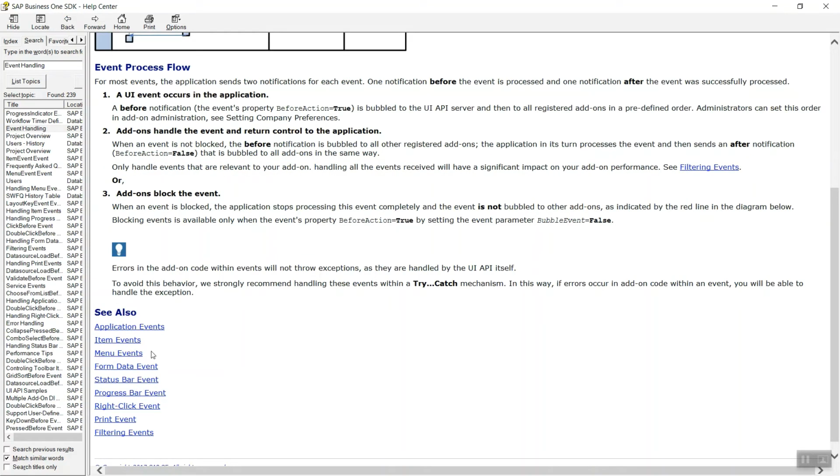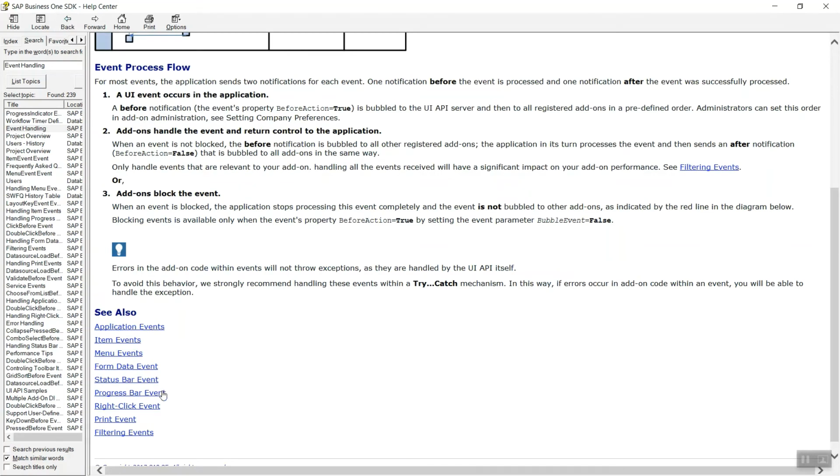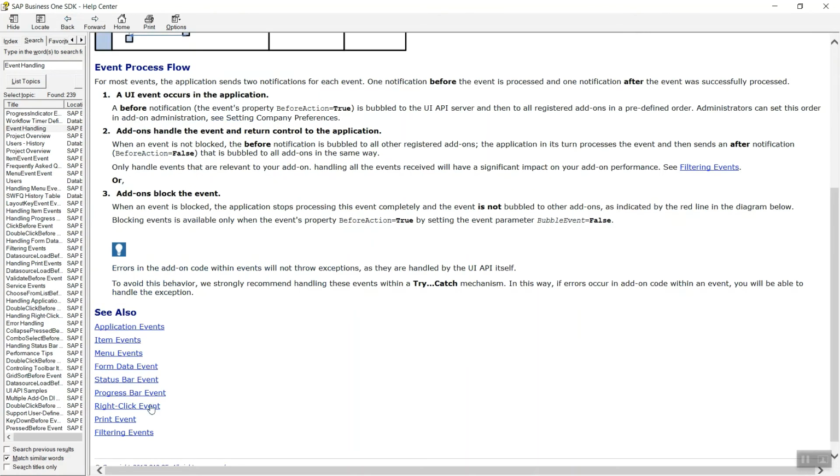As I have told you, these are the three most important events, but even then you can use status bar event, progress bar event, and right click event. Status bar event is used when you are setting any status in the SAP Business One taskbar. Progress bar event is useful when you want to set the progress bar of any process happening in your form.